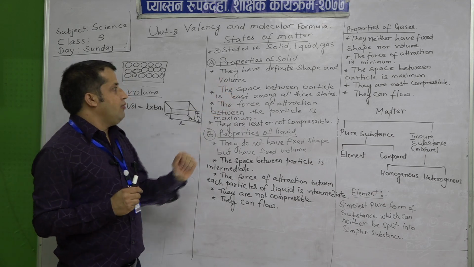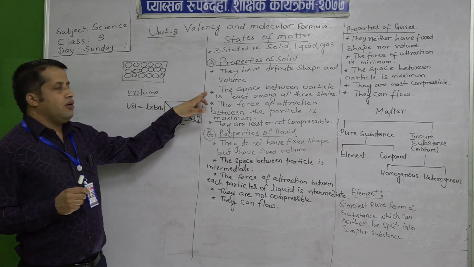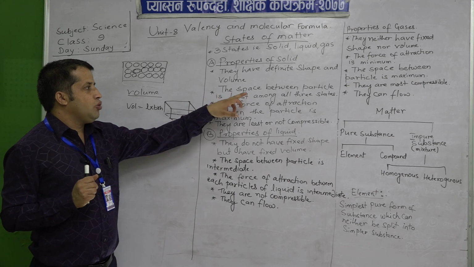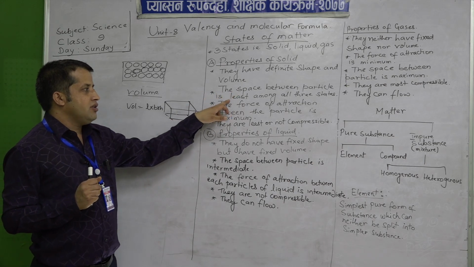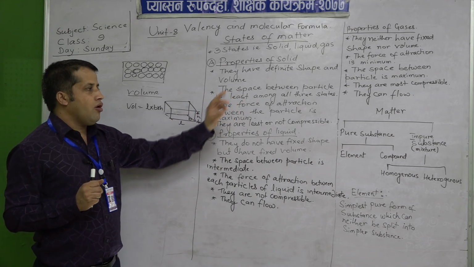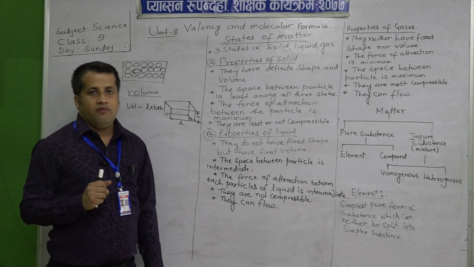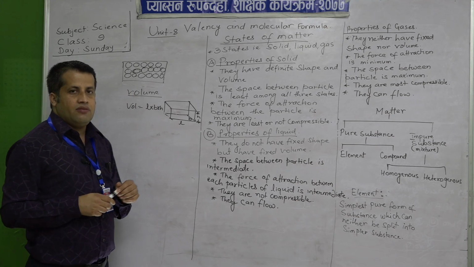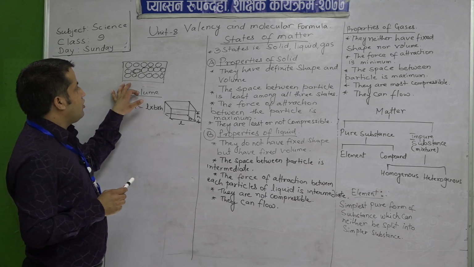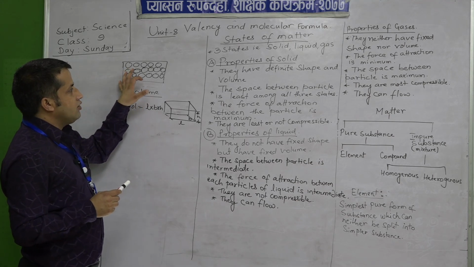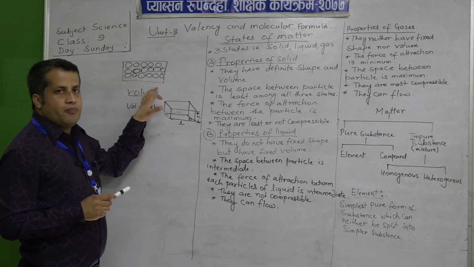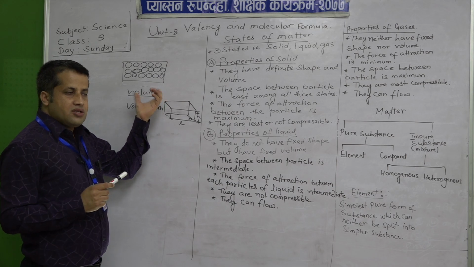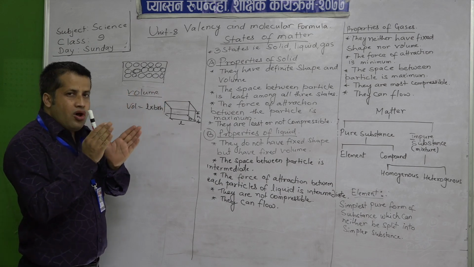Okay. Now, the second property of solid is that the space between the particles is least among all three states of matter. As I have shown in the figure itself, the atoms or small particles by which the solid matter is made up are very close to each other, and there is a small gap.